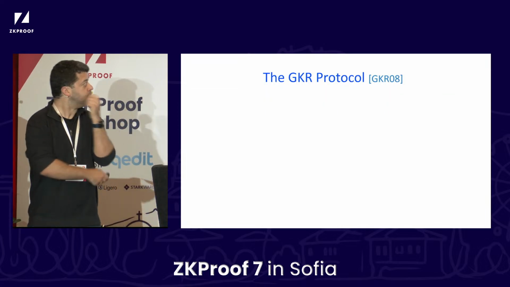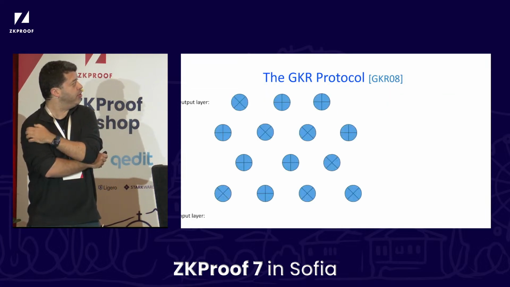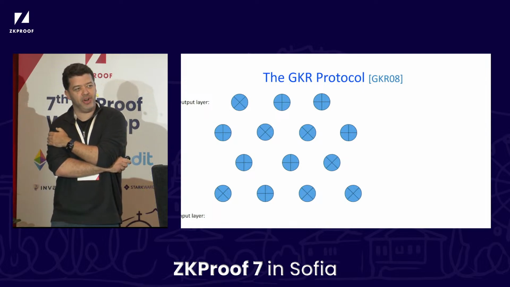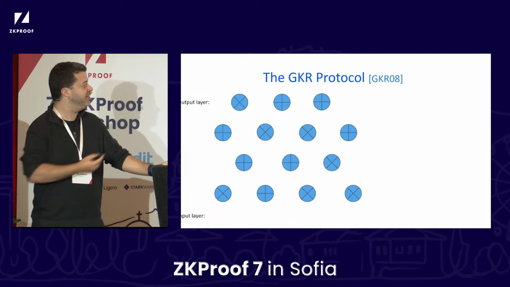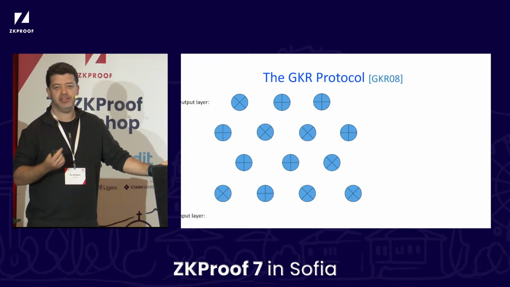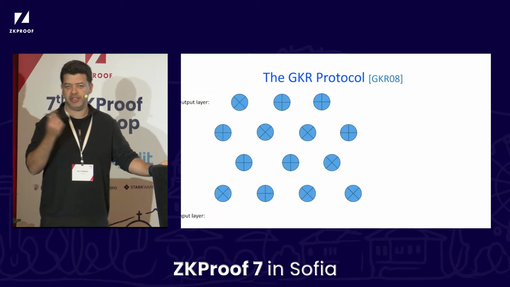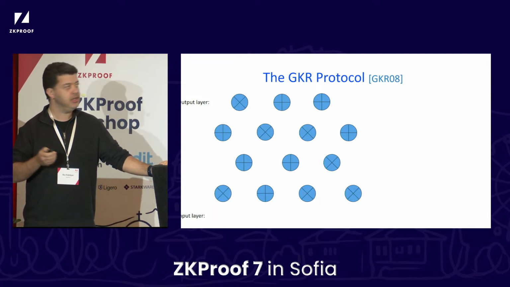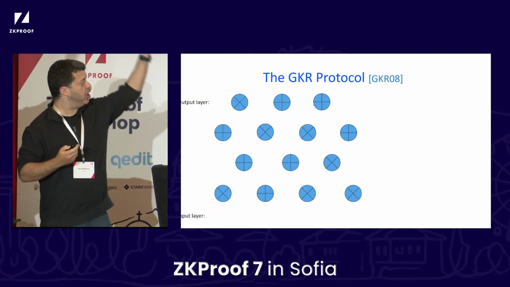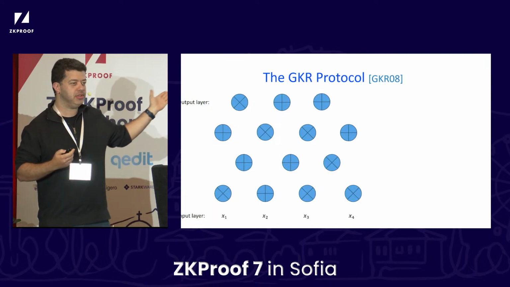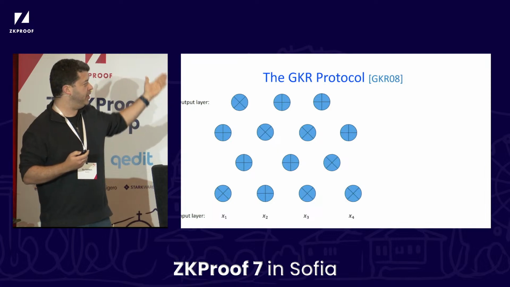Okay? So how does the GKR protocol work? Or rather, before how the protocol works, what is a circuit? A circuit is a graph. The vertices are labeled by either addition or multiplication gates over some finite field on which we're operating. And my circuit is going from bottom up. So you feed in an input, X, and you evaluate the circuit in the natural way.